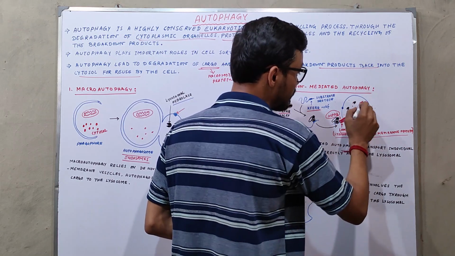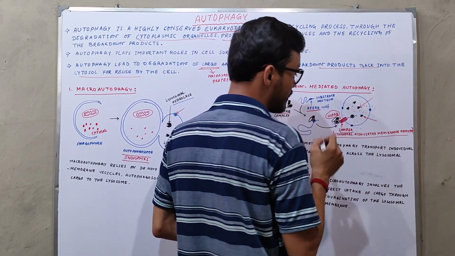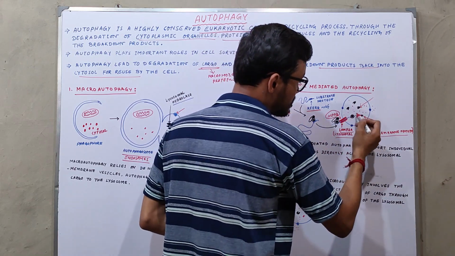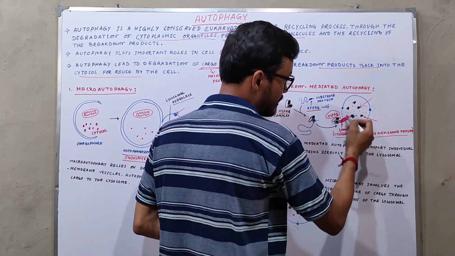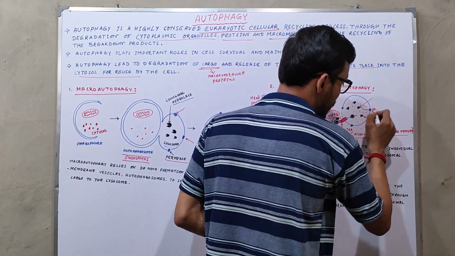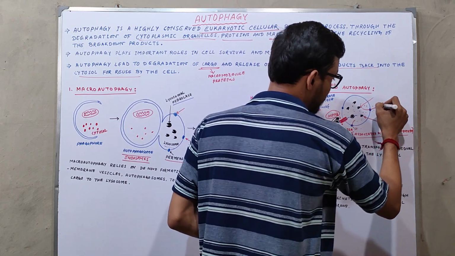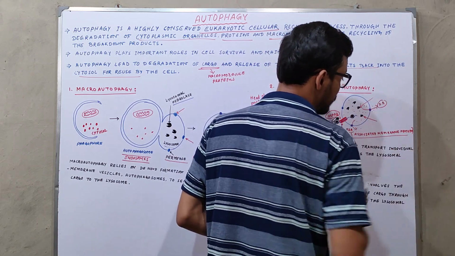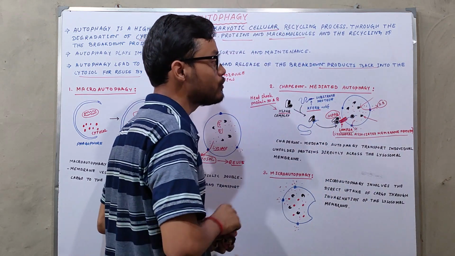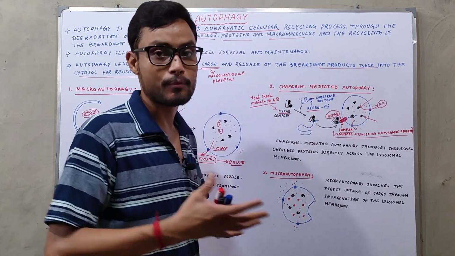Whenever these unfolded polypeptides move into the lysosome, the lysosomal hydrolases, which are the black structures here, degrade these polypeptide chains and break them down into amino acids. Those amino acids come out of the lysosome with the help of the permeases and are now present within the cytosol, and the cell reuses these amino acids to produce further proteins.